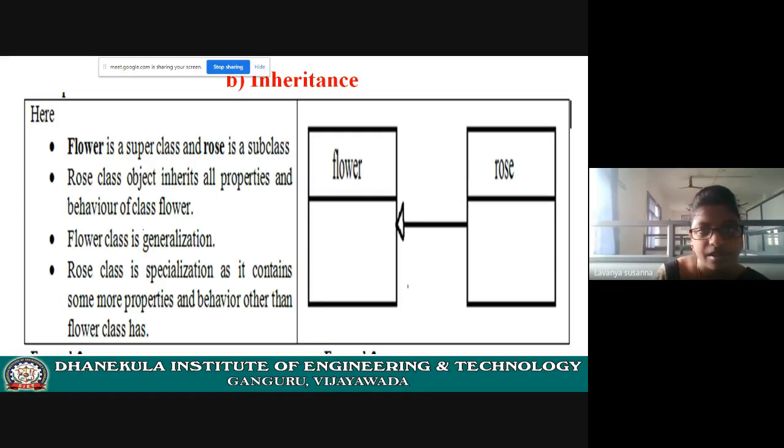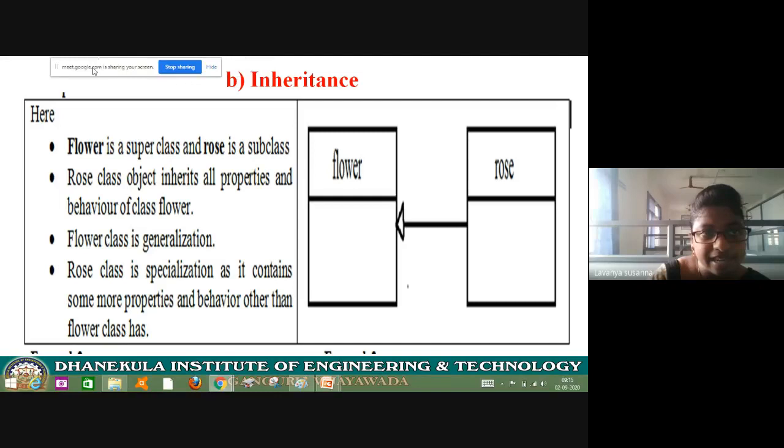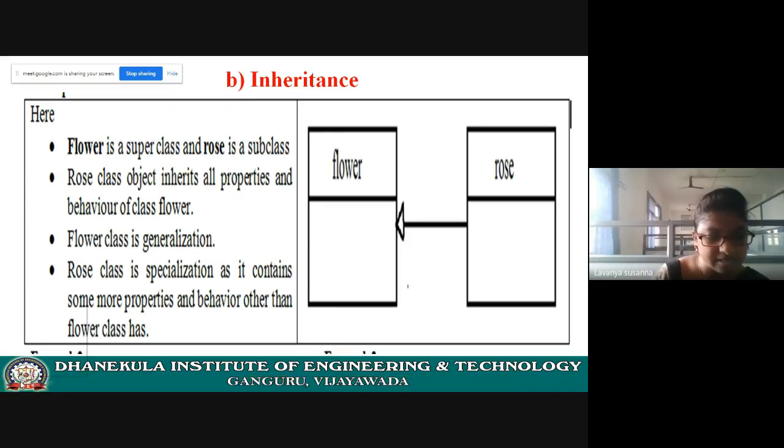Now, inheritance. We know inheritance, right? One class acquires the properties of another class. Single inheritance, you already know that. Now let us see the diagrammatic representation. See here, this is a class. Flower is a class. Rose is a class. Here, this symbol is very important. See the triangle and then the line. Now it is pointing to flower.